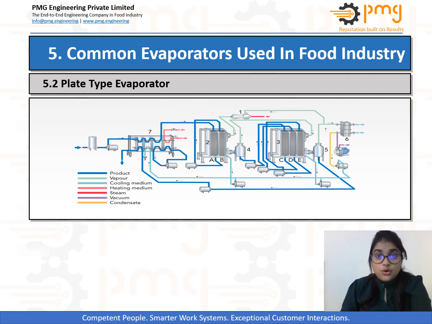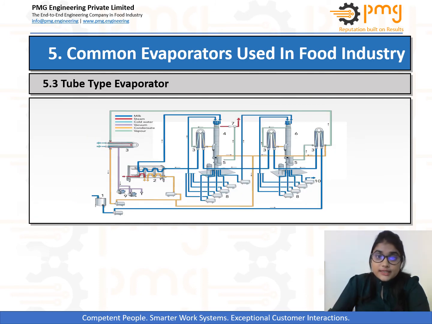For achieving optimum evaporation conditions, the product film needs to have approximately the same thickness all over the length of the heating surface. As the residence time of this evaporator is short compared to other types of evaporators, this type of evaporator can be used for concentrating products that are heat sensitive.